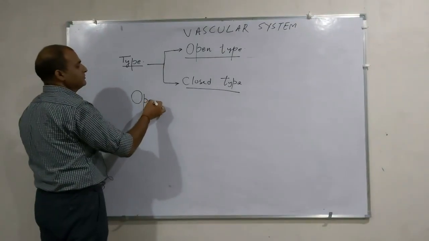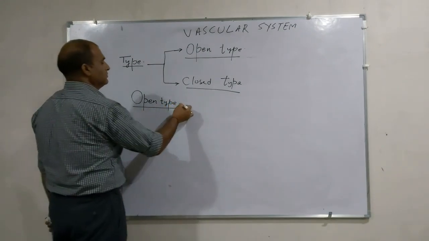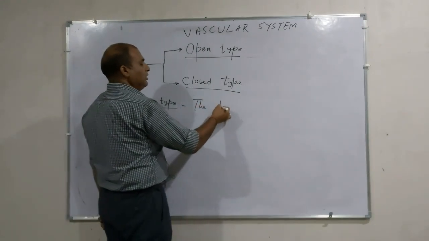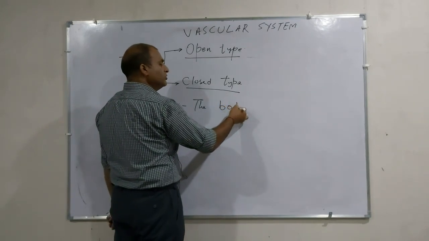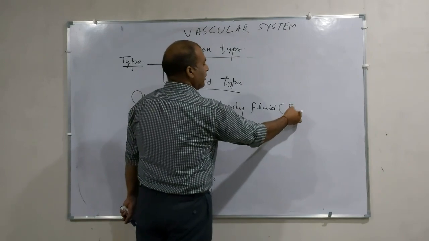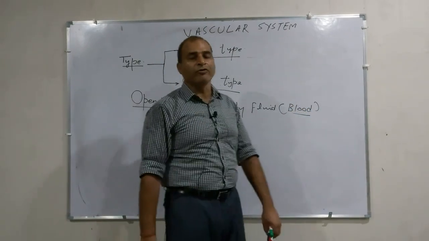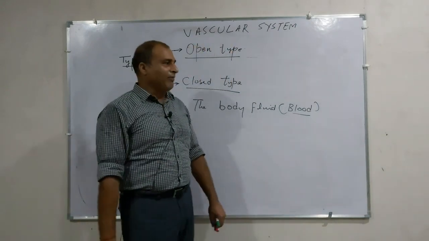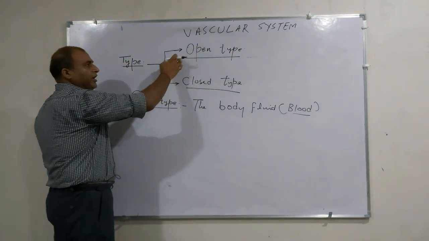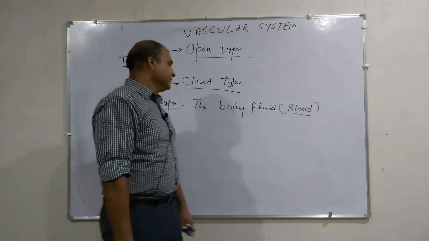First of all, you should know what is the open type. The body fluid, that is blood. We will discuss different types of body fluids later. First, let's discuss these two basic types of circulatory systems.